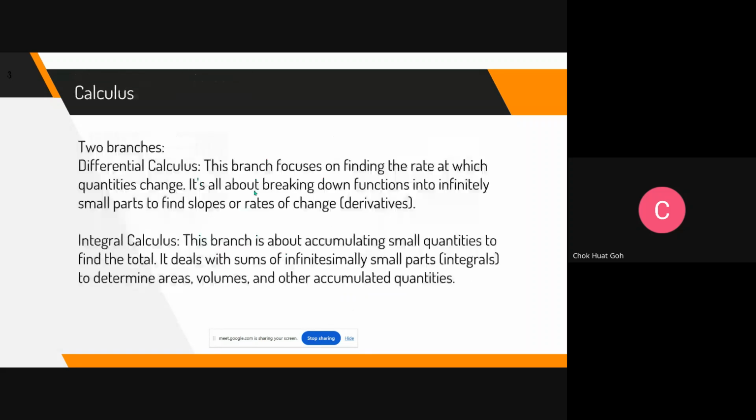Calculus deals with two branches. Differential calculus is focused on finding the rate at which a quantity changes. You always do differentiation, finding the rate of change or the slope. Today, what we are going to do is integral calculus. This branch is about accumulating small quantities to find the total. So it is the accumulation of infinitely many small parts, and this accumulation is called integral calculus. In Chinese, there is a word 微积分, which is actually calculus.